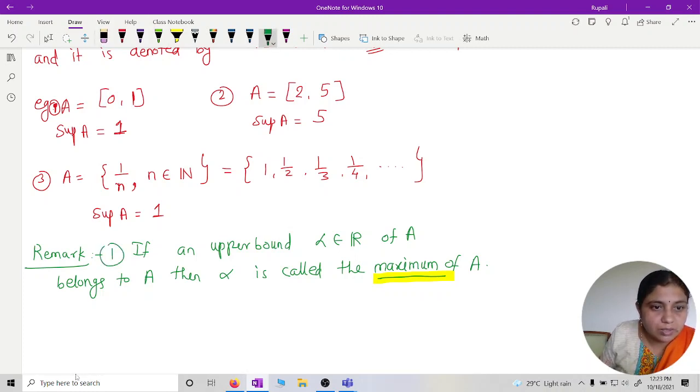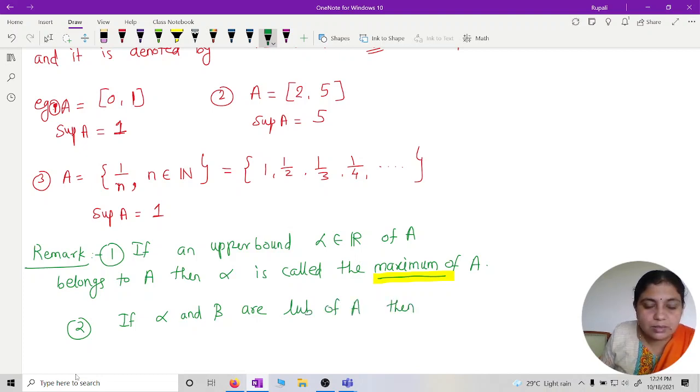This is the first remark. Second remark: if alpha and beta are least upper bounds of A, then what can I say? It must be equal. Then alpha must be equal to beta. How can I prove this?